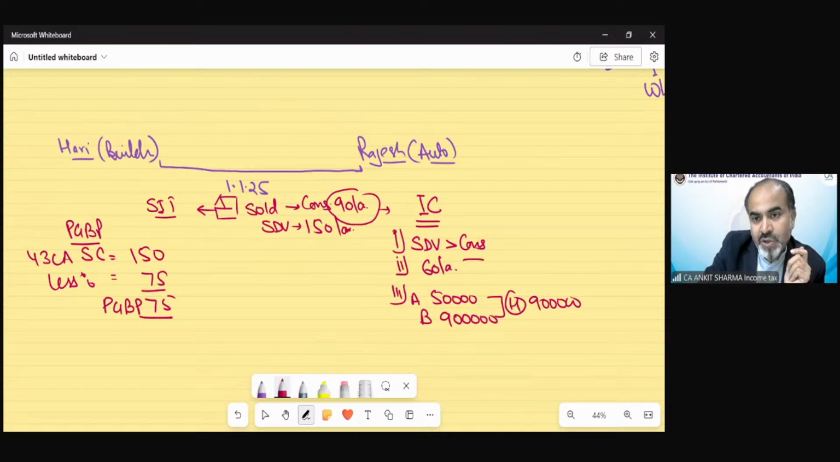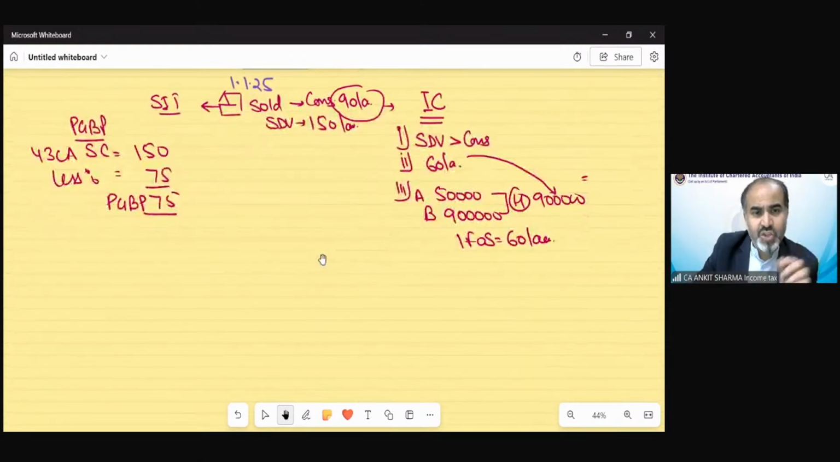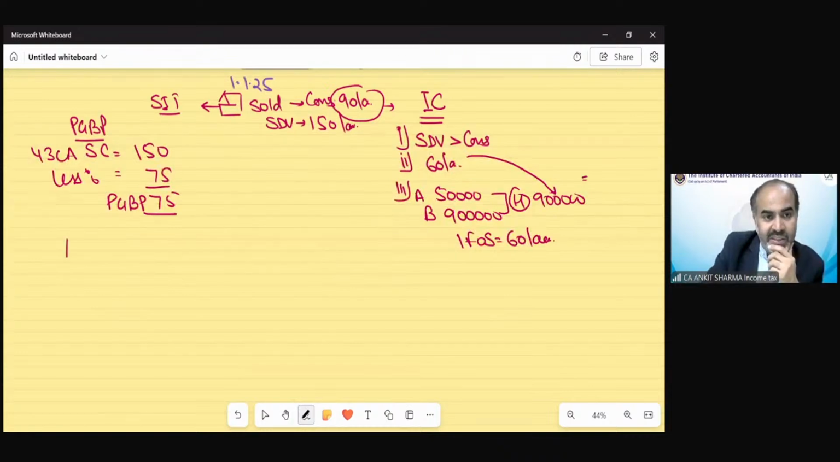And your difference should exceed this. If yes, then the difference is your income from other sources. So 60 lakh is going to be taxable in the hands of Mr. Rajesh as income from other sources. Now, the question says, would there be any change if Mr. Hari is a dealer of shares, not a builder?